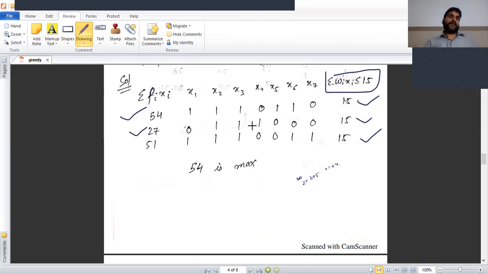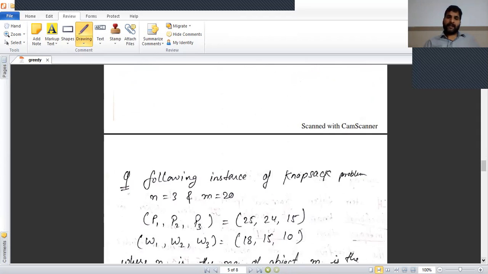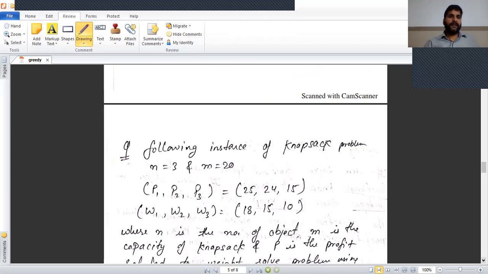If the same concept is used for the fractional knapsack, we can take fractional values. So, second example: for the following instance of the knapsack problem, n equal to 3 and m equal to 20, the profits are given P1, P2, P3 equal to 25, 24, 15, and the weights are given respectively W1, W2, W3 equal to 18, 15, 10.